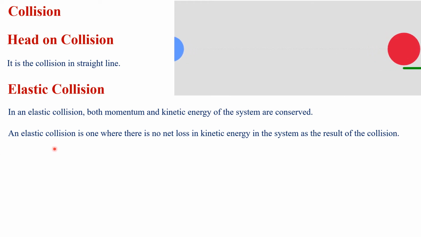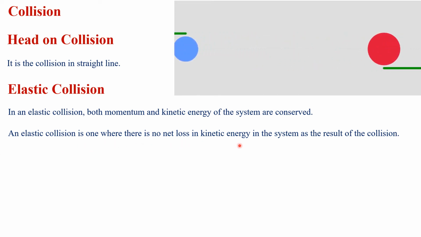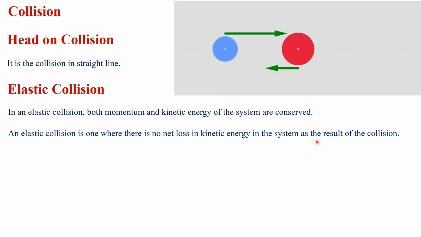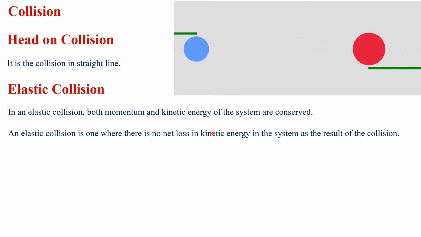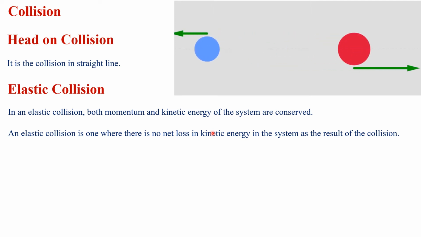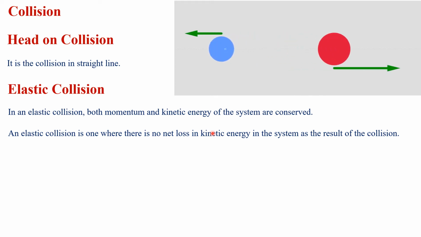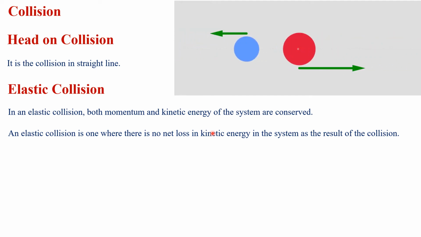An elastic collision is one where there is no net loss in kinetic energy in the system as the result of the collision. In an elastic collision, the bodies regain their original shape after collision. So there is no net loss of kinetic energy because the original shape of the objects is the same after the collision.